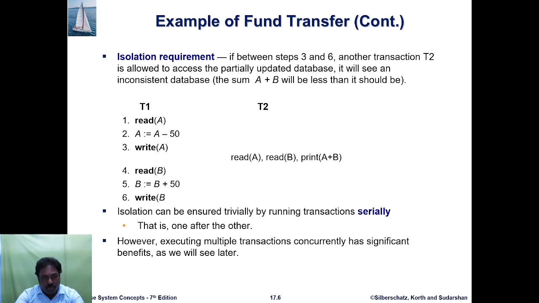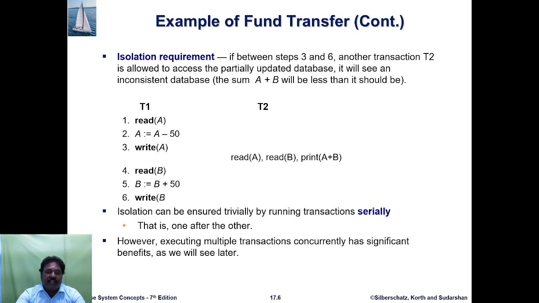For example, transaction T1 reads A, the initial value from the database. Then A = A - 50, meaning the amount 50 is transferred to another account. Then the reduced value is written to account A. At the same time, transaction T2 acquires read A and read B, and prints A plus B.